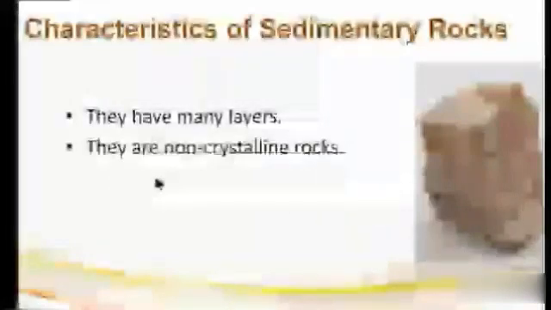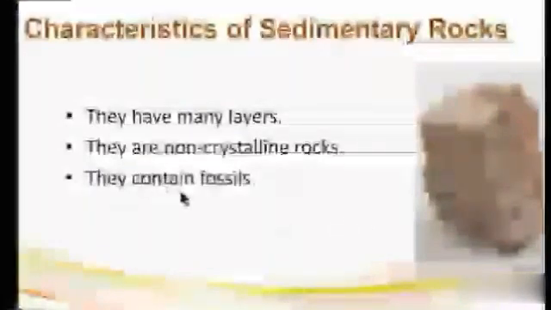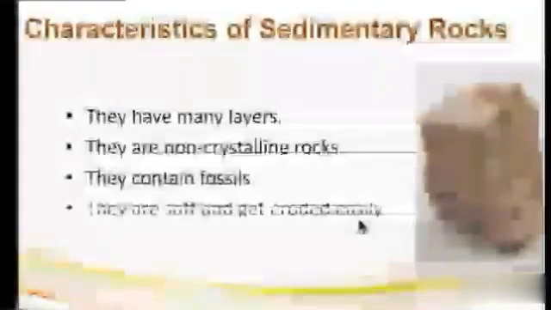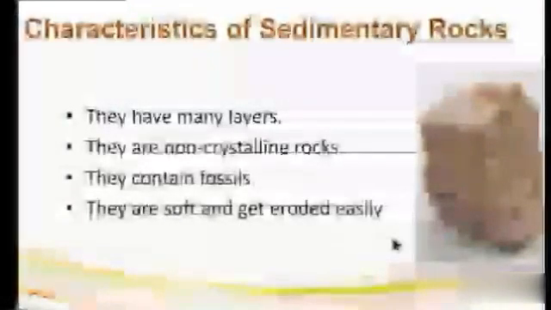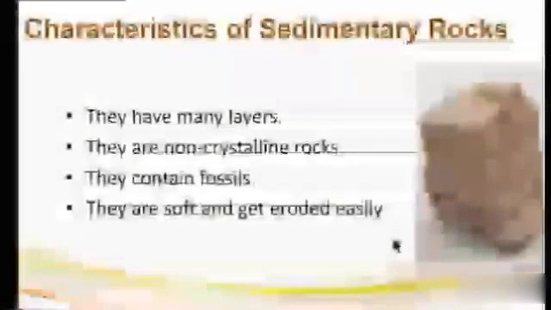They are non-crystalline rocks, so not a glassy substance. They contain fossils since they are deposited at various time intervals, and they are soft and get eroded easily. While igneous rocks are very hard in nature, sedimentary rocks are soft in nature.